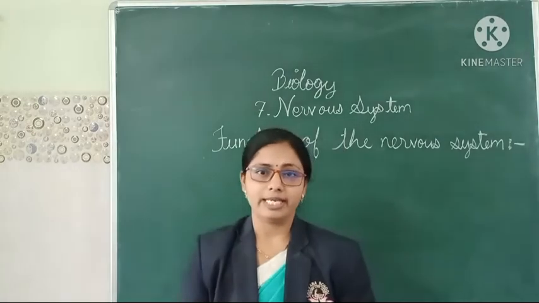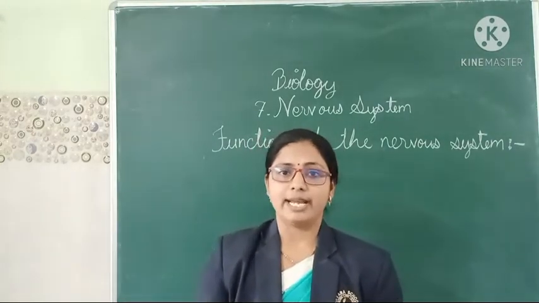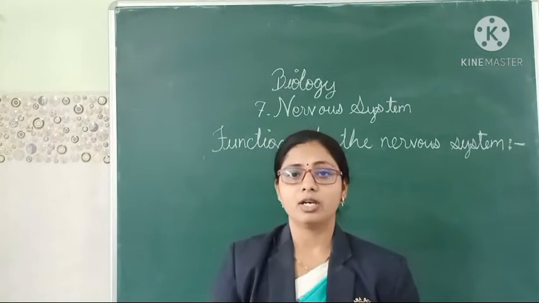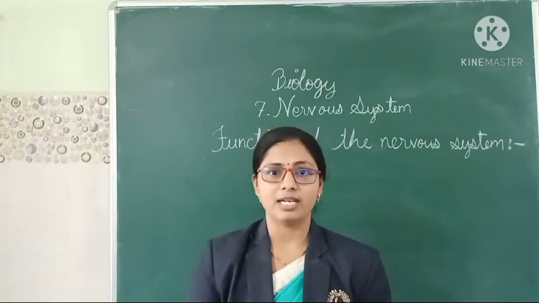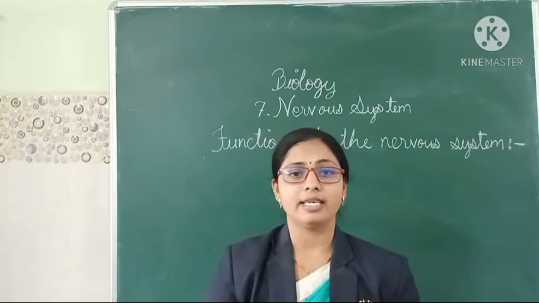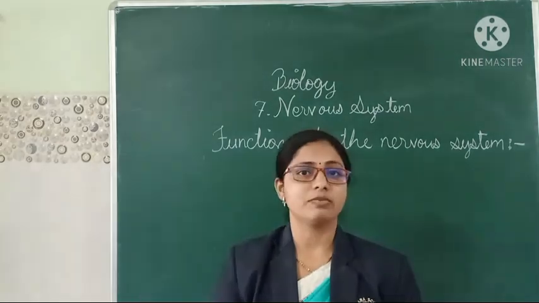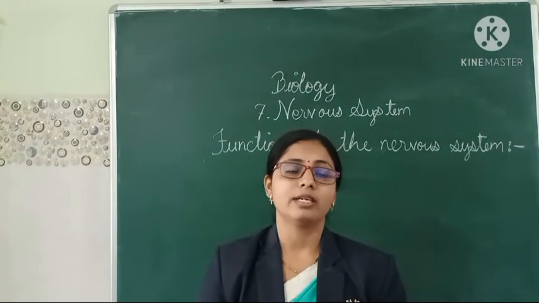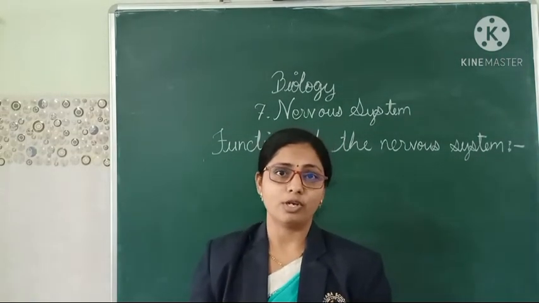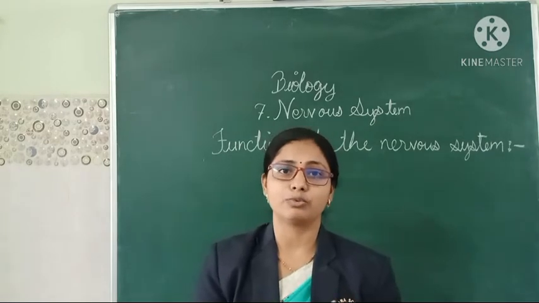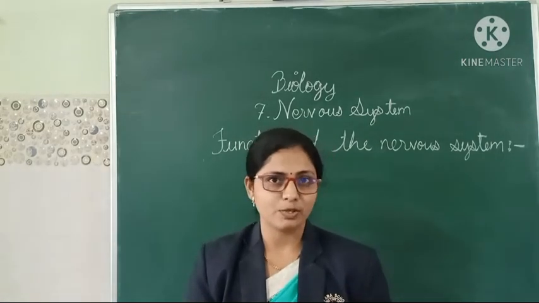Then the fourth one is that it regulates involuntary activities such as breathing or the beating of the heart without our thinking. We do not think, okay, now I want my heart to be relaxed for some time. Is it possible?